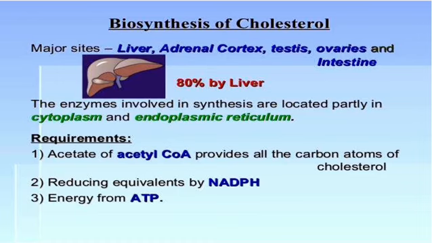Biosynthesis of cholesterol. The major sites for synthesis of cholesterol are the liver, adrenal cortex, testes, ovaries, and intestine. 80% of synthesis takes place in the liver. The enzymes involved in synthesis are located partly in the cytoplasm and endoplasmic reticulum. Requirements for synthesis of cholesterol: acetate of acetyl-CoA provides all the carbon atoms of cholesterol, reducing equivalents come from NADPH, and energy from ATP.